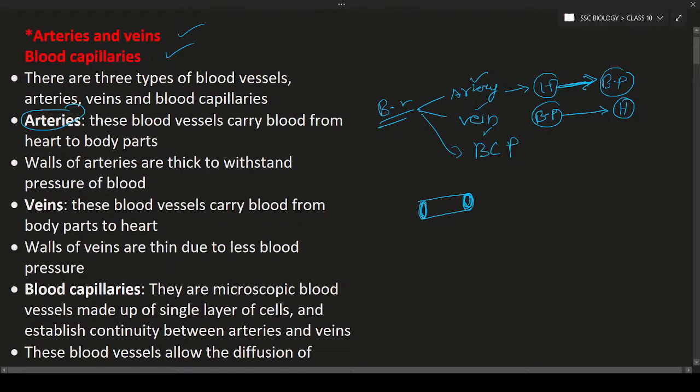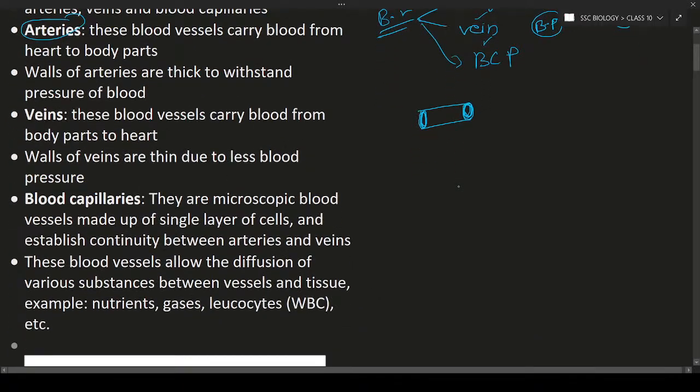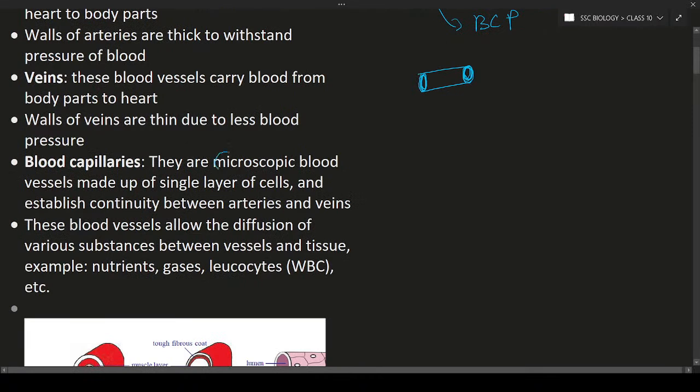And next one is the blood capillary. The blood capillaries are microscopic. What is meant by microscopic? Micro means very, very small. Scope means see. So to see these blood vessels, they are very, very small, and we need a microscope to see them. Blood capillaries are microscopic blood vessels, and they are made up of one single layer of